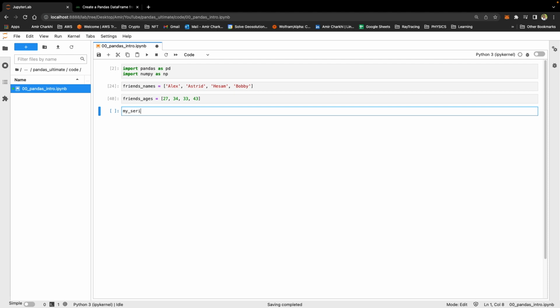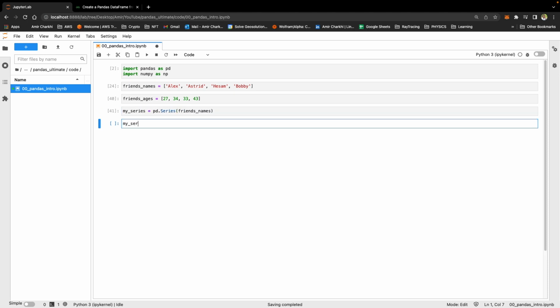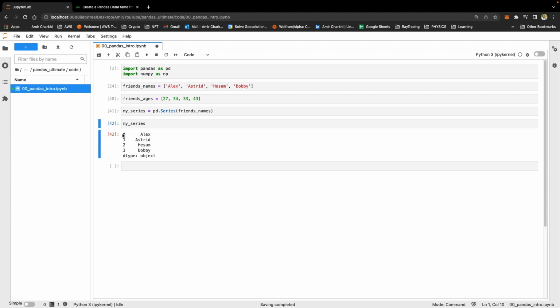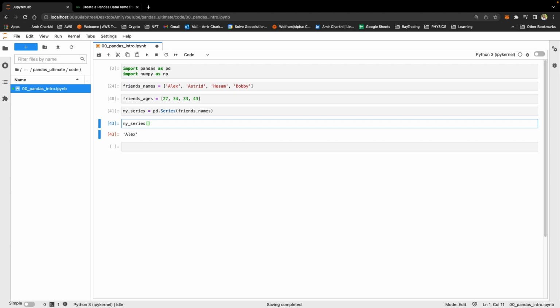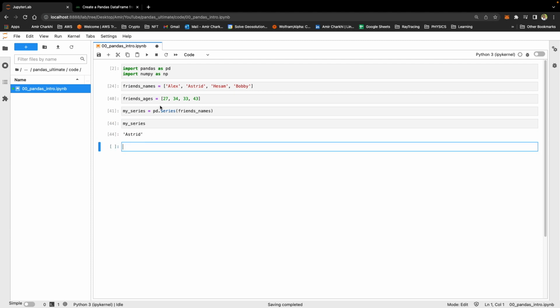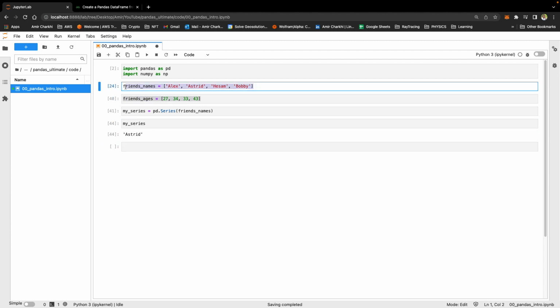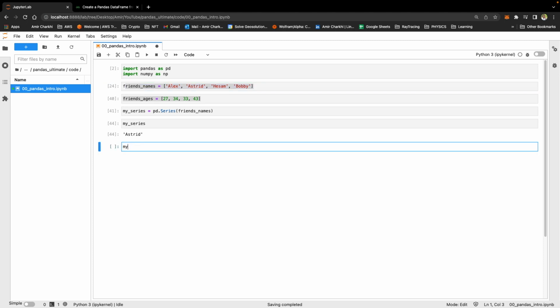So let's go ahead and make a series from my friends' names. Let's view that. It looks two-dimensional because we have indices. However, the data itself is only Alex, Astrid, Hesam, and Bobby. 0, 1, 2, 3 is the index associated with each of them. For example, who is sitting on index 0? Alex. Who is sitting on index 1? Astrid. But I cannot add their ages to the respective names. What I need to do is say my df equals pd.DataFrame, because we're going to deal with two-dimensional data.